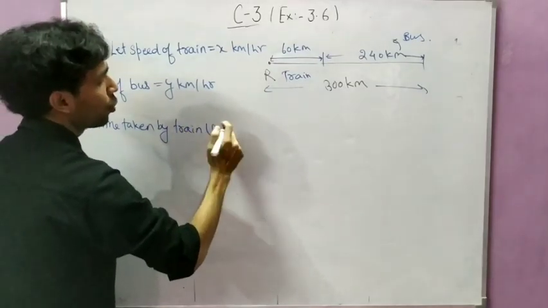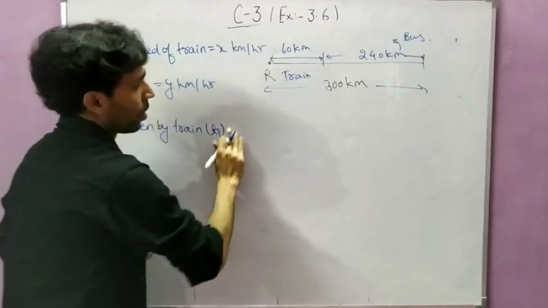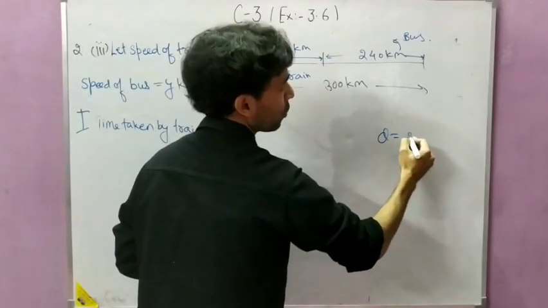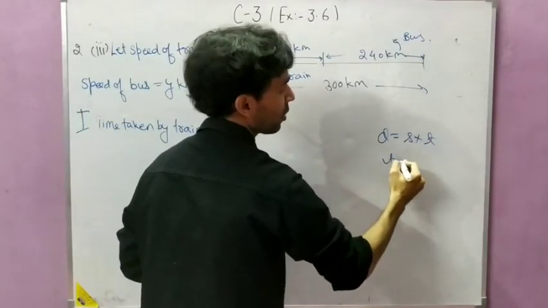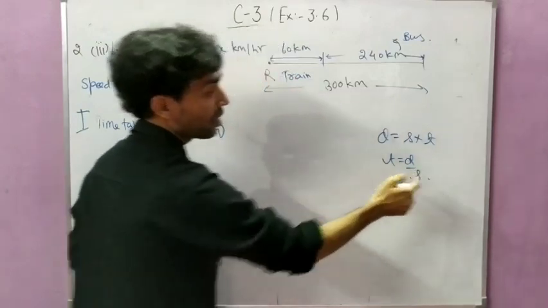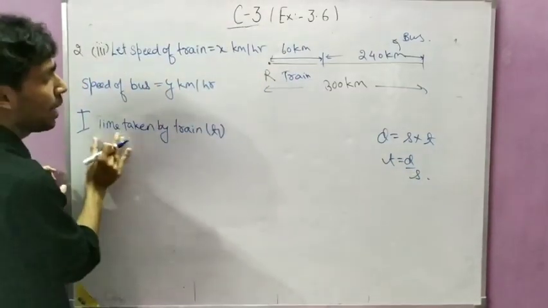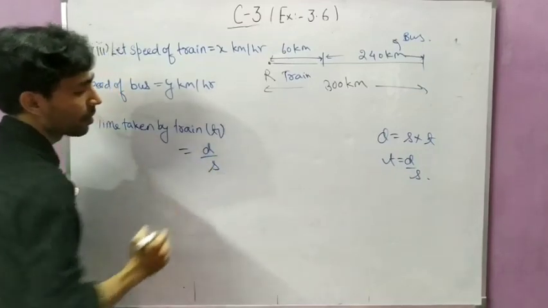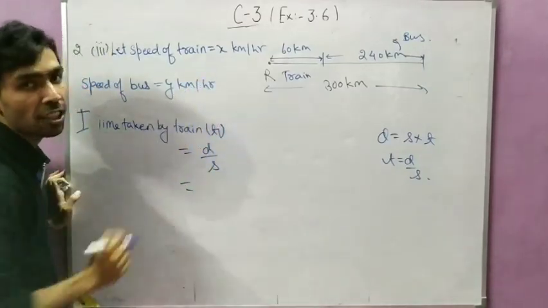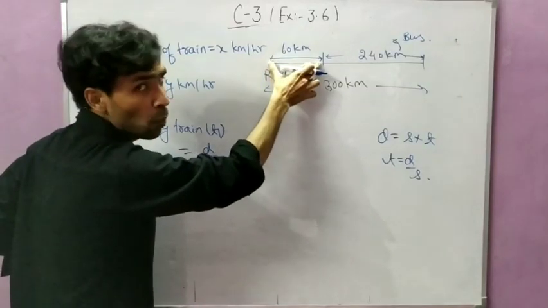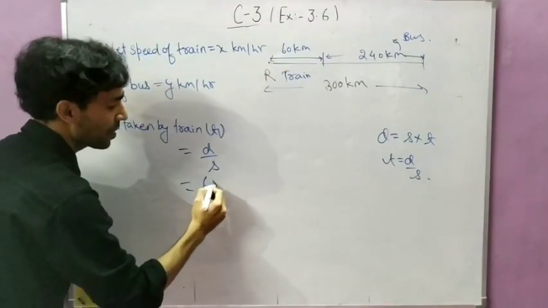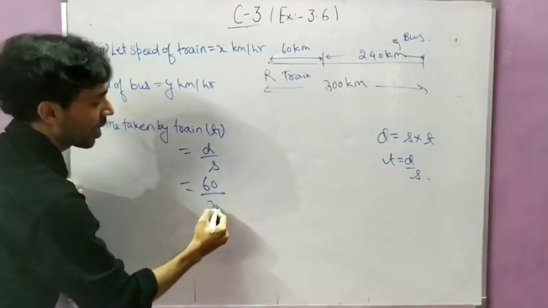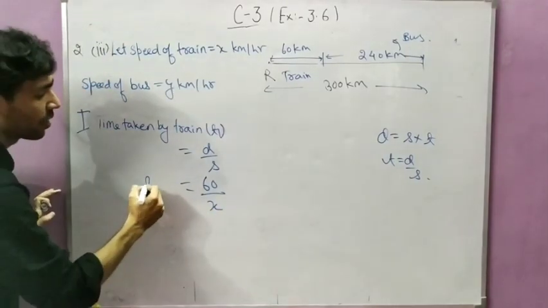Now you know distance is equal to speed into time, so time is equal to distance upon speed. So time taken by train will be equal to distance upon speed, and because in the first condition she is going 60 km by train, 60 will be on top and the speed of train is x. So this is T1.